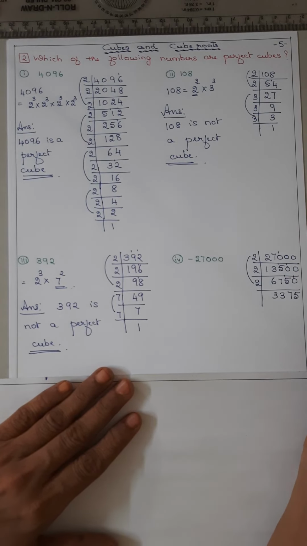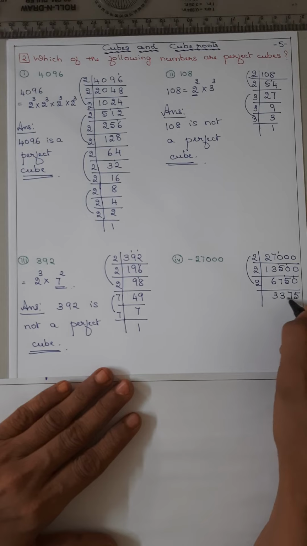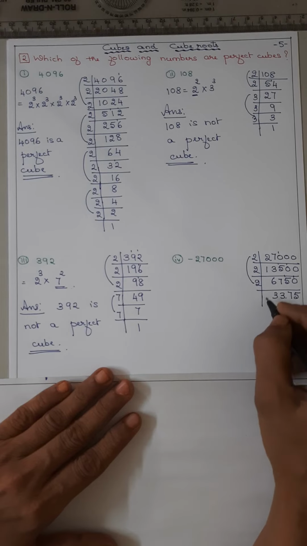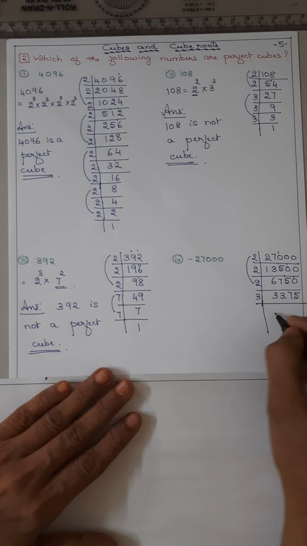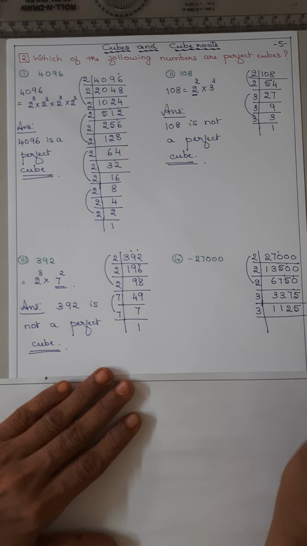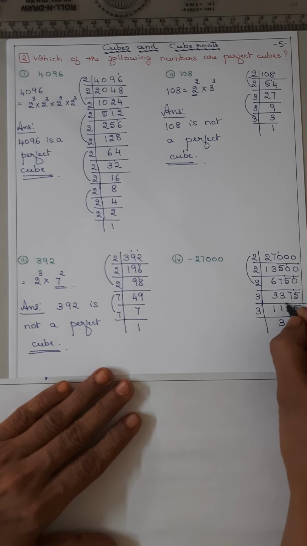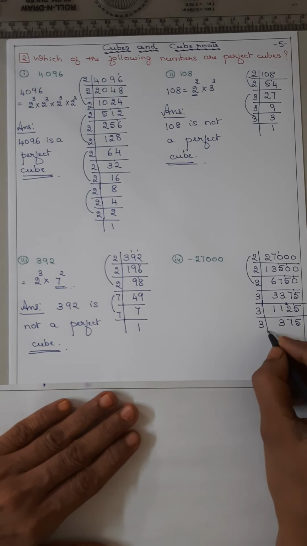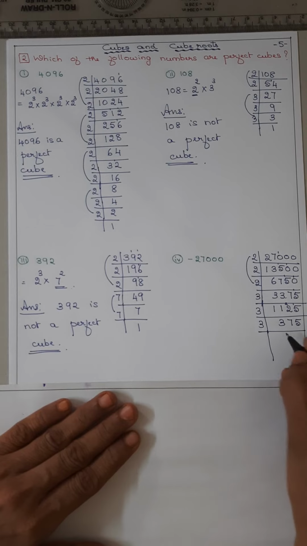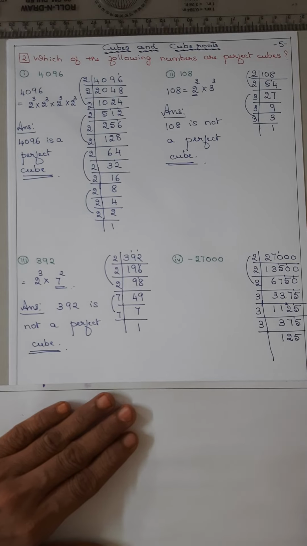Now check for 3. 3, 10, 15, 18. Yes, divisible by 3. 3 1s are 3, 3 1s are 3, 3 2s are 6, 3 5s are 15. Then 3 3s are 9, 2 remains. 3 7s are 21, 1 remains, 3 5s are 15. Again with 3, because 10, 15: 3 1s are 3, 3 2s are 6, 3 5s are 15.